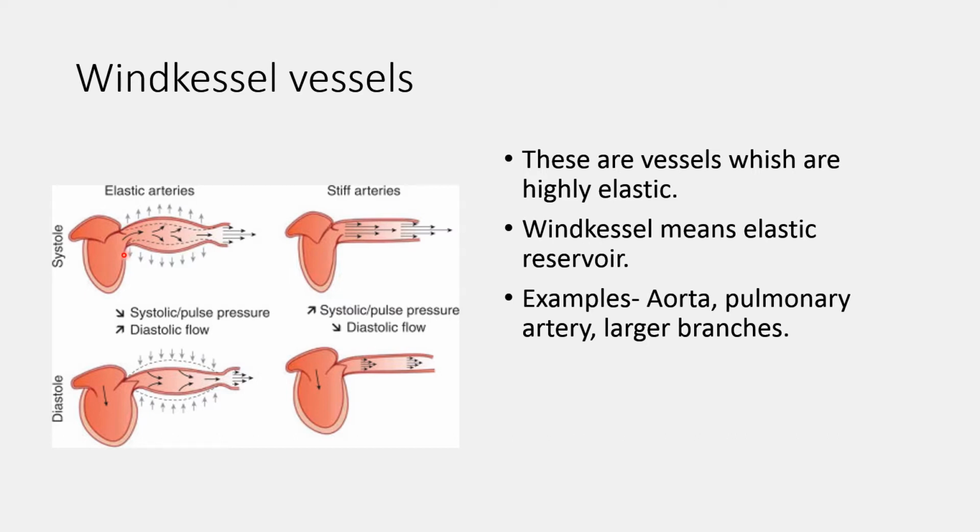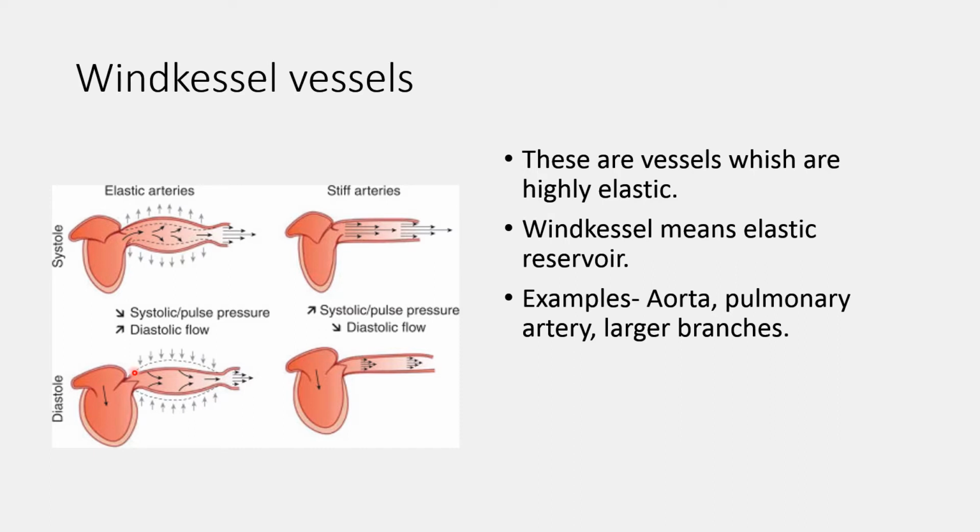So whenever blood is ejected into the great vessels, they are stretched or expand. Now during diastole, blood flow from the heart into the great vessel is stopped because of the closure of the semilunar valve.